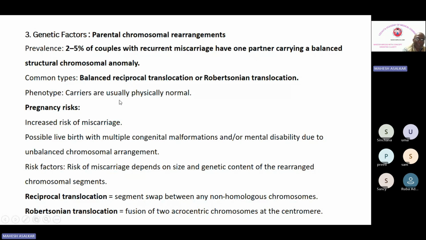When there are such structural rearrangements, the carriers are phenotypically normal, but the risk is increased during pregnancy. There is an increased risk of miscarriage, and even if there is a live birth, there is a possibility of multiple congenital malformations and or mental disability due to the unbalanced chromosomal arrangement. Risk factors: the risk of miscarriage will depend on the size and genetic content of the rearranged chromosomal segments. So this is the first part, the parental chromosomal rearrangement.